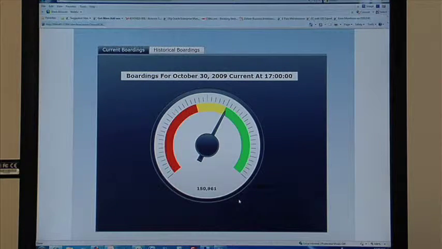We've taken an hour-by-hour snapshot of the riders as they get on the bus for the entire enterprise, and we're showing you how your enterprise is performing based on all the ridership coming in by hour.